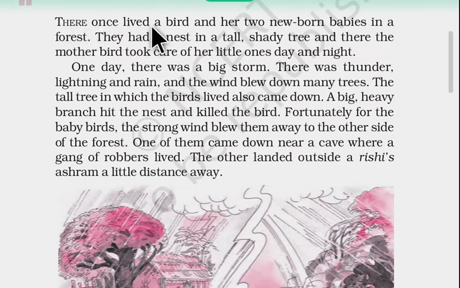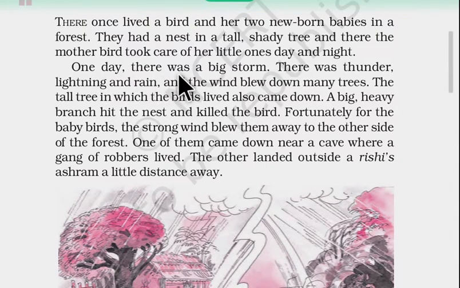There once lived a bird and her two newborn babies in the forest. They had a nest in a tall, shady tree, and there the mother bird took care of her little ones day and night. So there lived two newborn babies with their mother, and they used to live in a nest, and the nest was on a tall and shady tree. Is that clear? And the mother used to take care of these little birds.